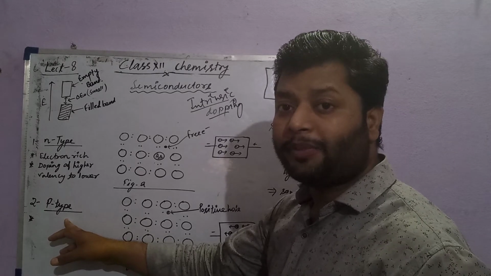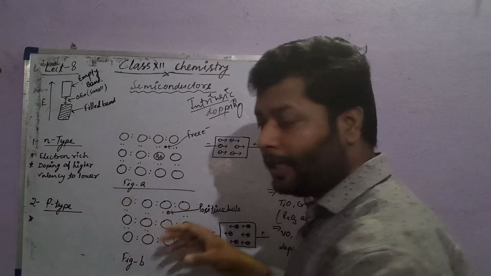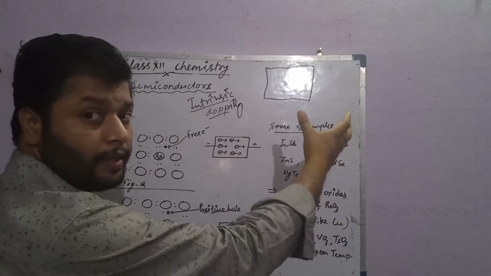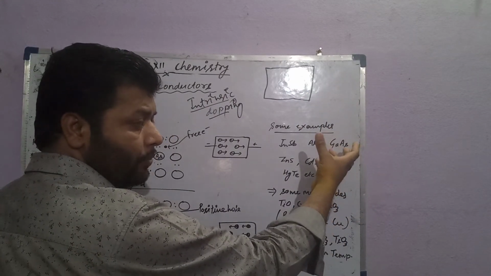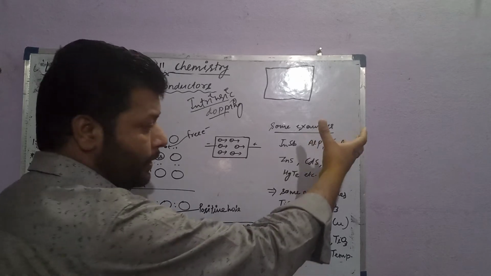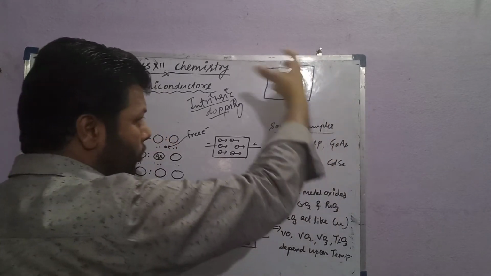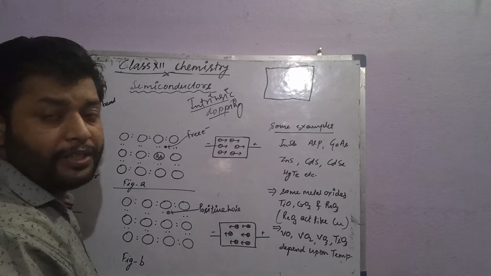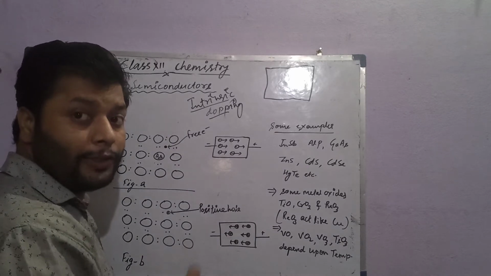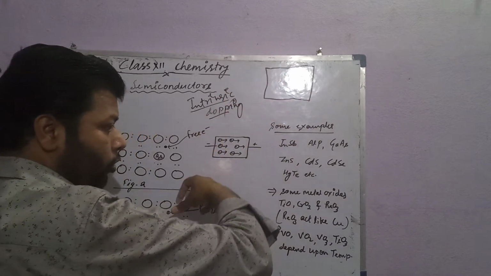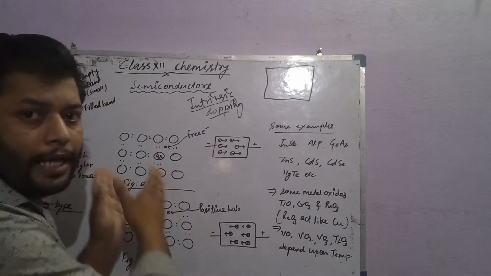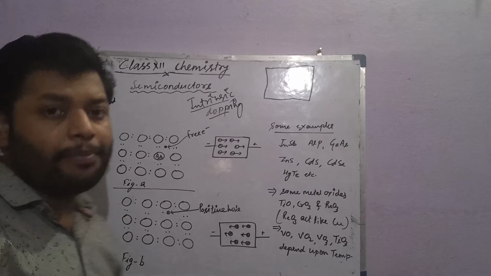This causes p-type semiconduction. And the opposite of that: when the doping material is from the right side and doped in left side materials, also known as higher valency material doped in lower valency materials, it gives n-type semiconduction.